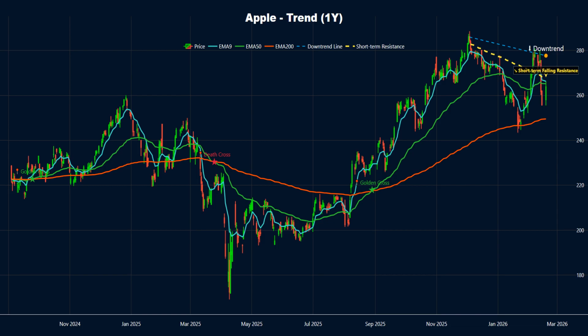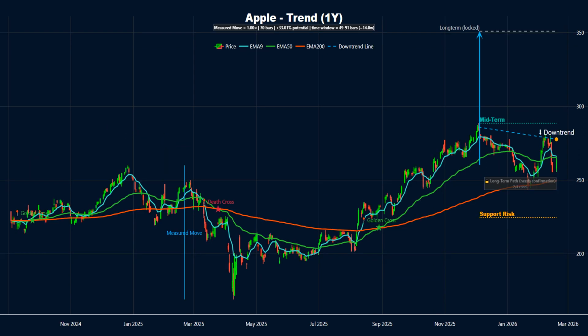A falling short-term regression channel is capping price near $272.42. As long as price stays below this short-term resistance, downside pressure dominates. A decisive daily close above this line would be the first warning that the short-term downtrend is starting to lose control. A break above the downtrend line could point toward $288.62, a zone that has been tested several times in the past.